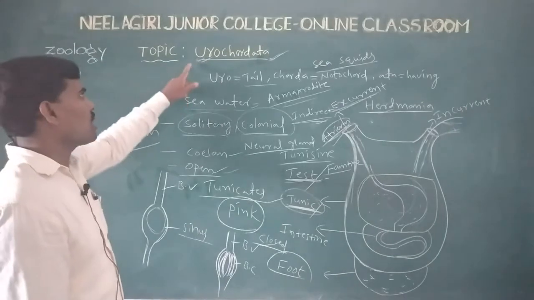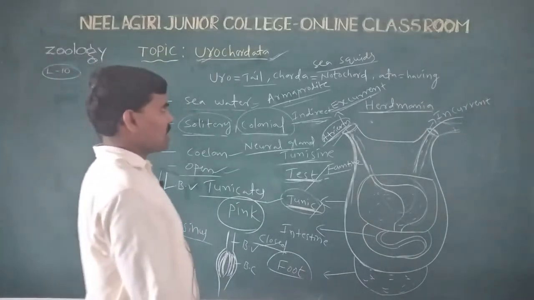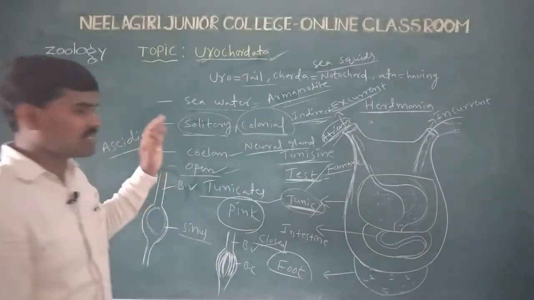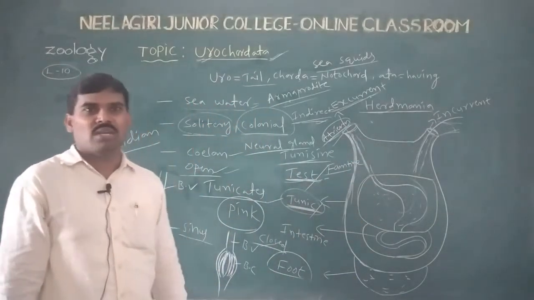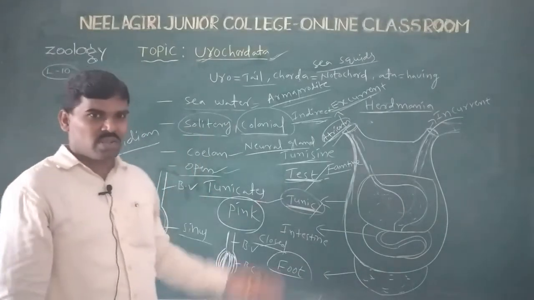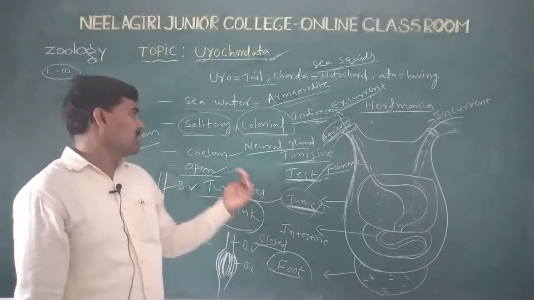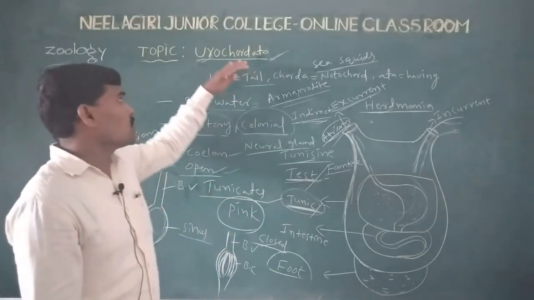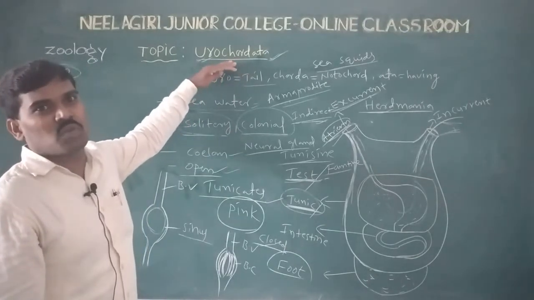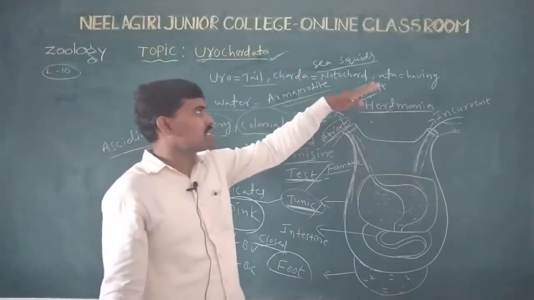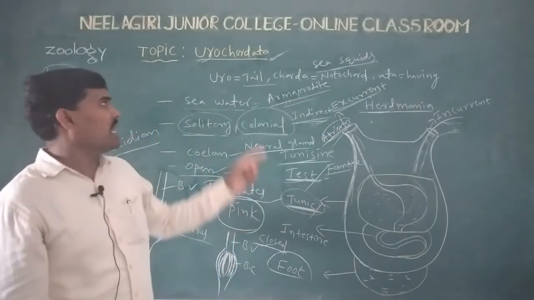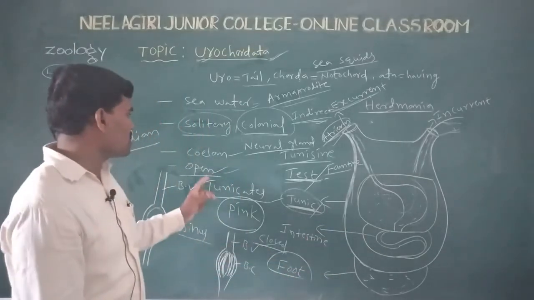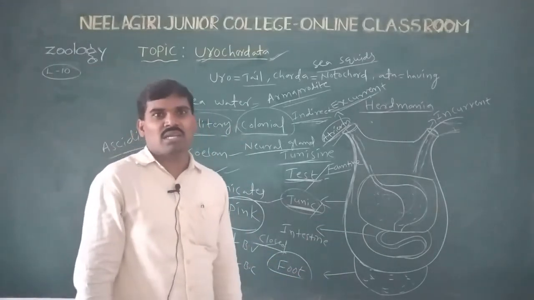So these are the general characters of urochordates. Where do they live? They are sea water and marine animals. Solitary forms or colonial forms; coelom is present, and symmetry is also present. What is the meaning of urochordata? Animals having the notochord in the tail region are called urochordata, in Latin. The heart is present, but the circulatory system is open type.